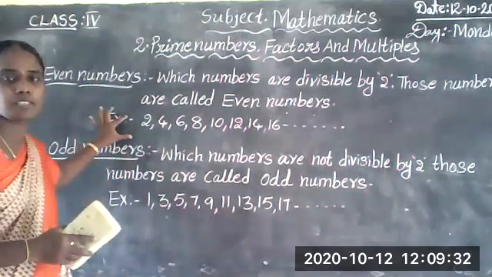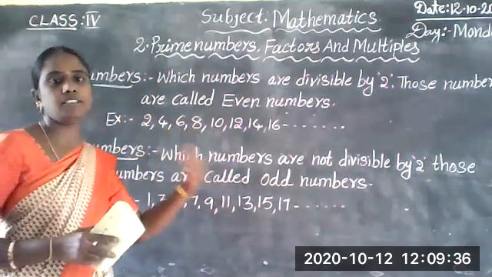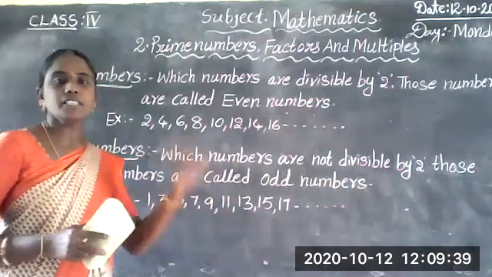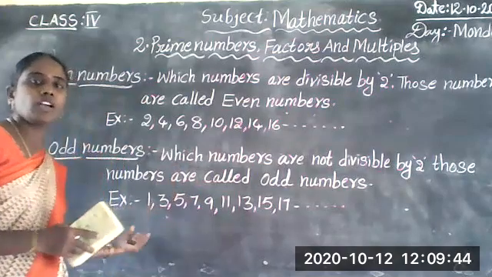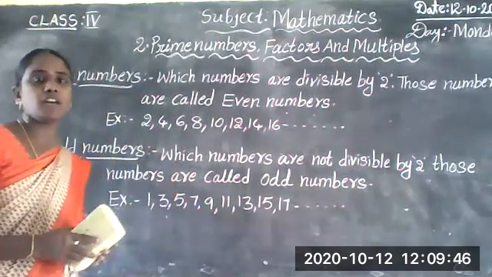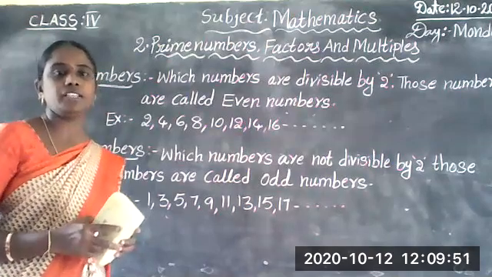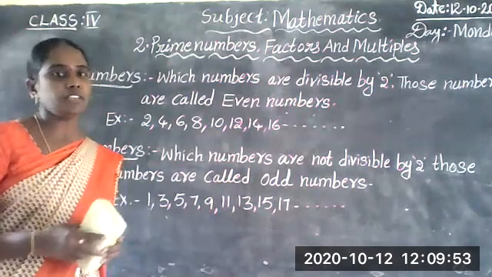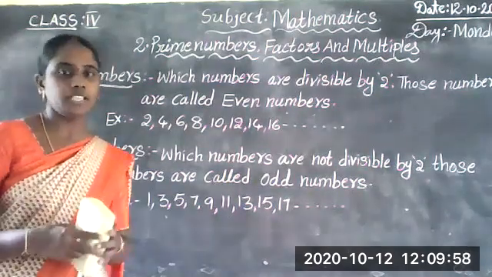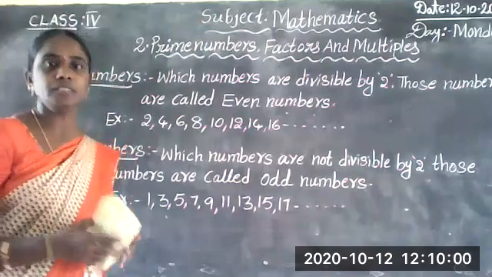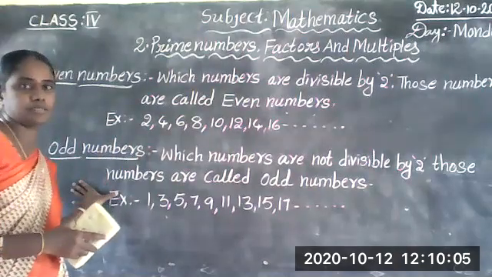Even numbers examples: 2, 4, 6, 8, 10, 12, 14, 16, 18, 20, 22, 24, 26, 28, 30, 32, 34. Next, odd numbers. Example of odd numbers: 1, 3, 5, 7, 9, 11, 13, 15, 17, 19, 21, 23, 25, 27, 29, 31, 33, 35, 37, 39, 41, and so on. Did you understand what are even numbers and what are odd numbers?